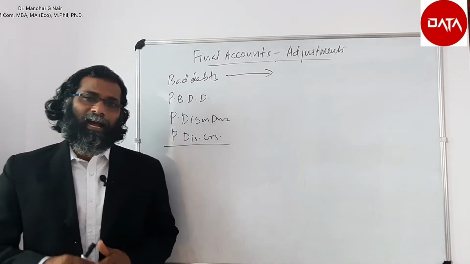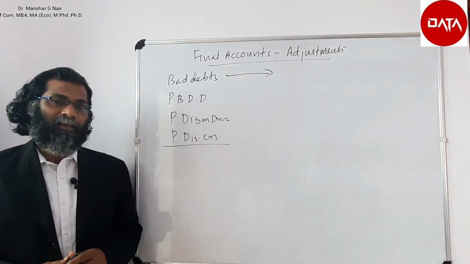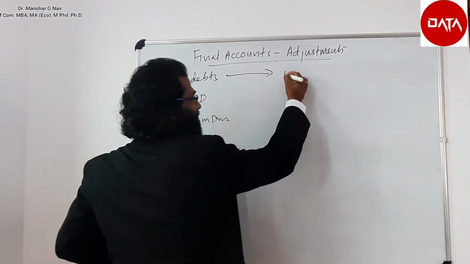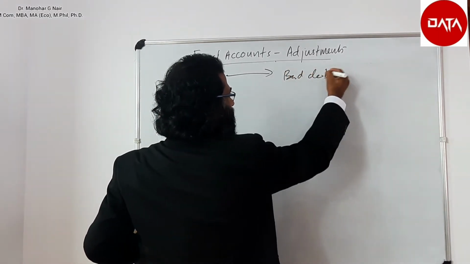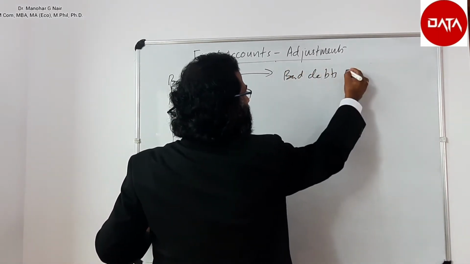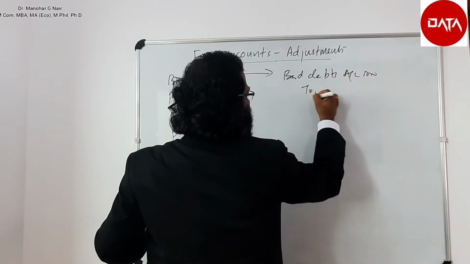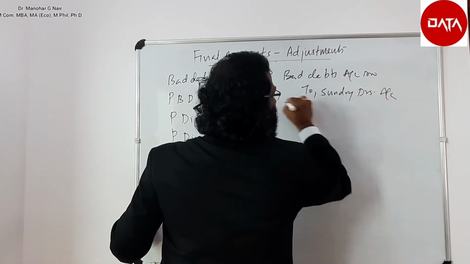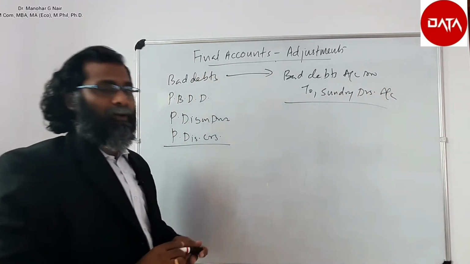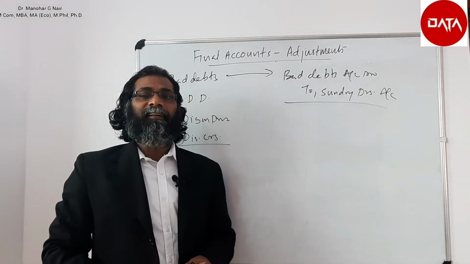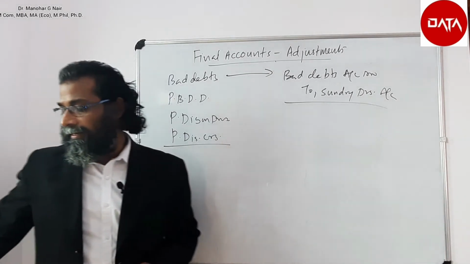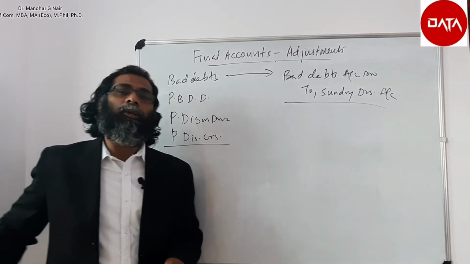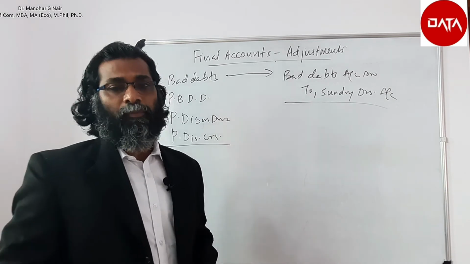If it is found out after the preparation of the trial balance and adjustment, then what will be the journal entry? For bad debt, the journal entry is bad debt account debit, to debtors account. Why is the debtors account credited? Because it is an asset. That asset needs to be reduced to that extent. That is why it is credited. Similarly, bad debt is a loss to the business. So every loss has to be debited.